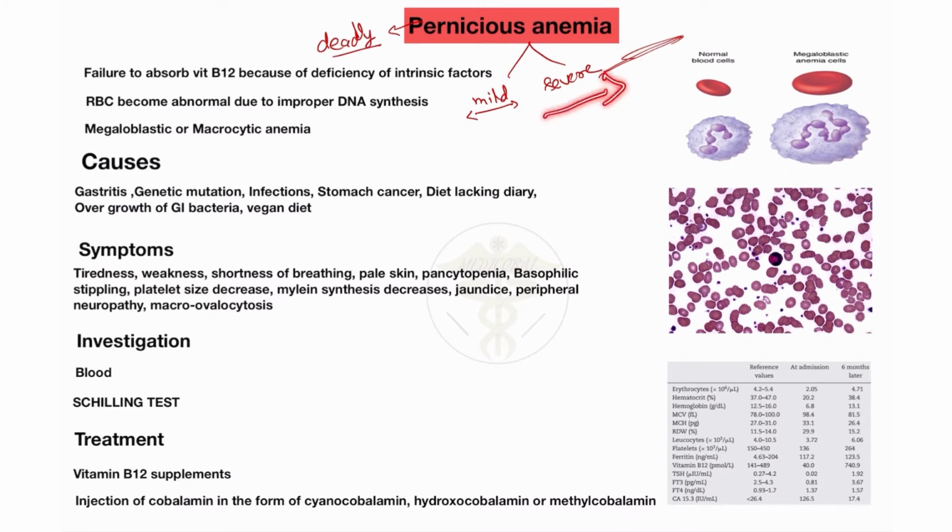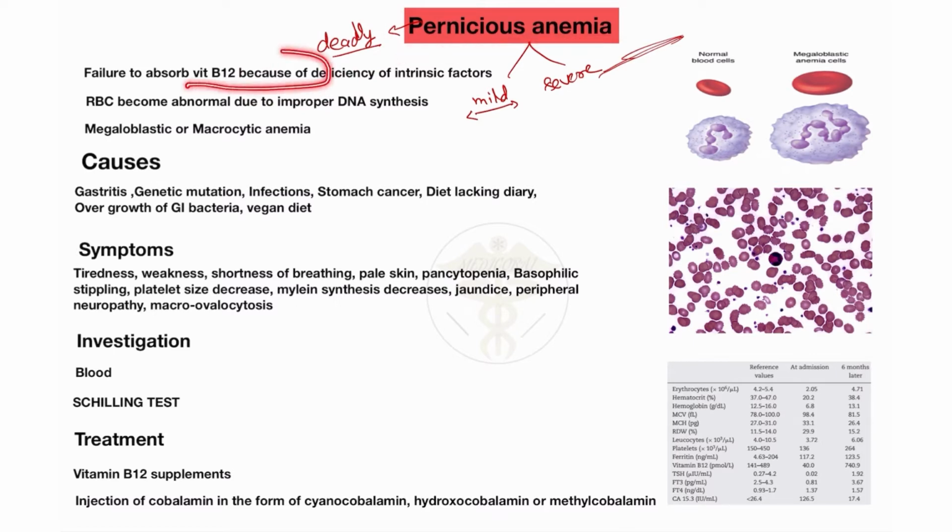After some time, the destruction of a large amount of nerve cells causes the death of the patient. So it's also called a deadly disease when it becomes severe, and that is why it's called pernicious anemia.